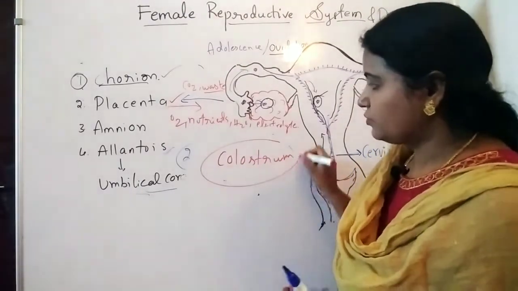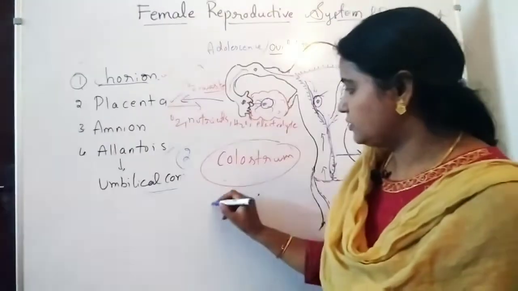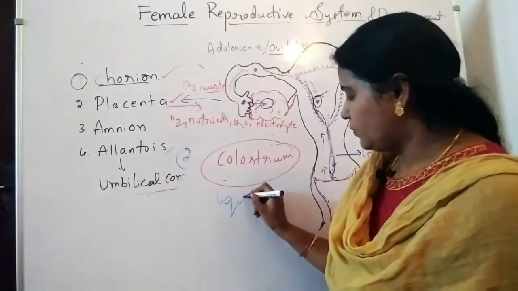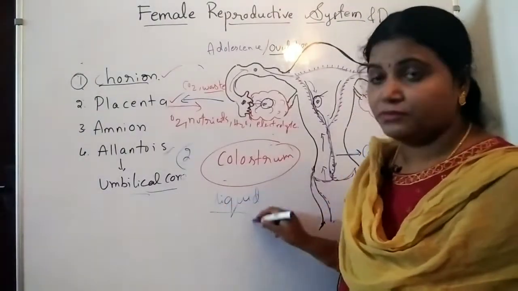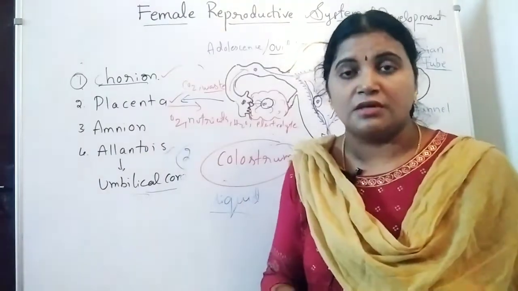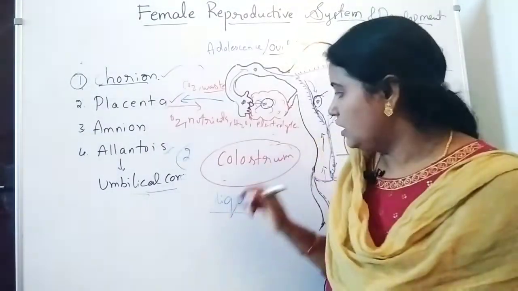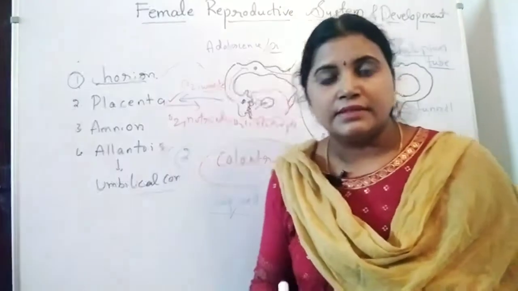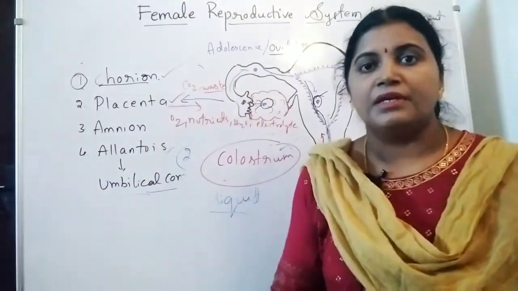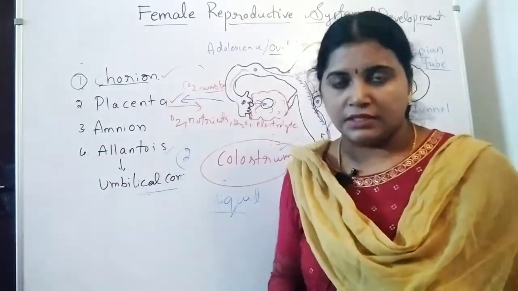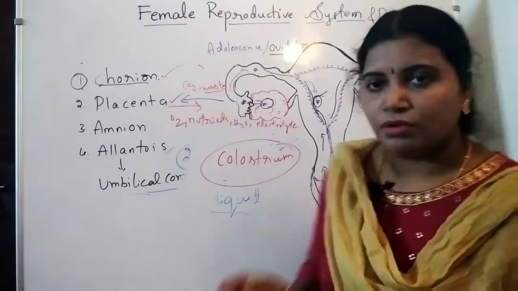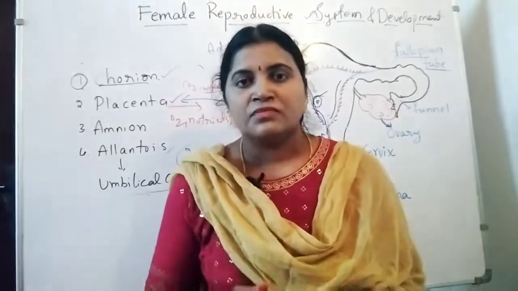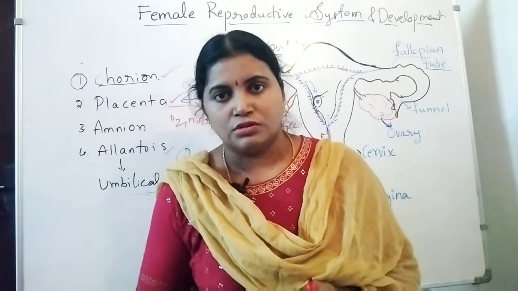What is colostrum? The liquid which is secreted from the mammary glands for the first time after the childbirth is colostrum. After that colostrum, later the milk secretion is going to start in the mother. So this is all about the development and female reproductive system.